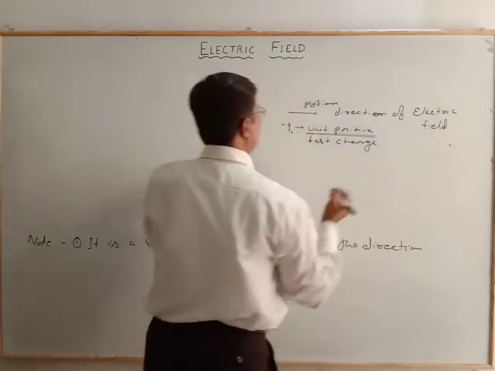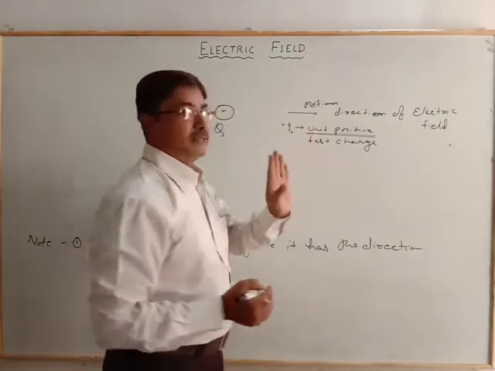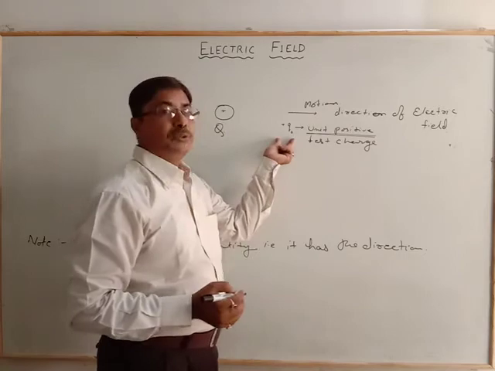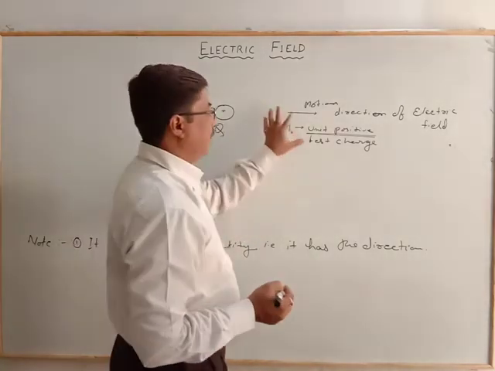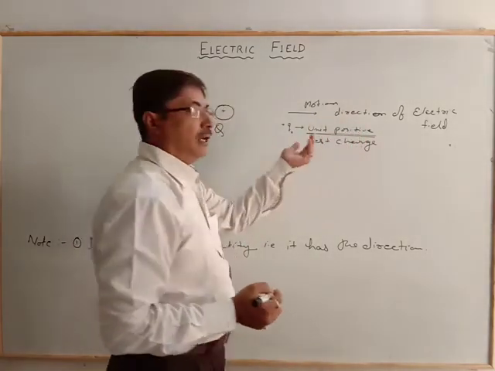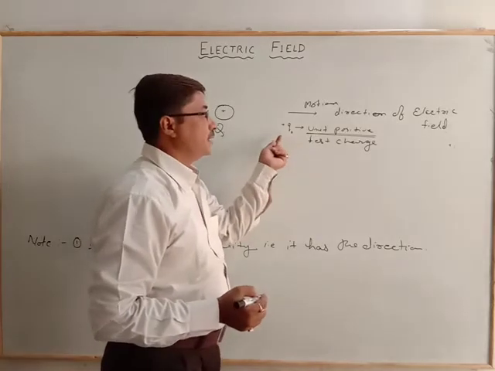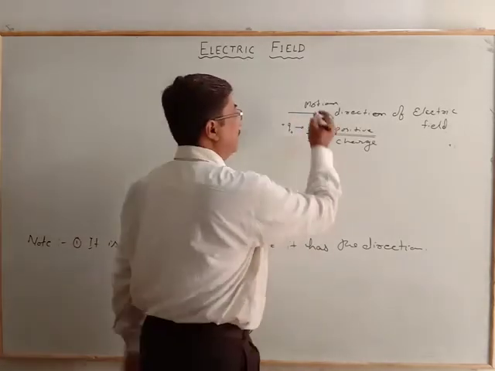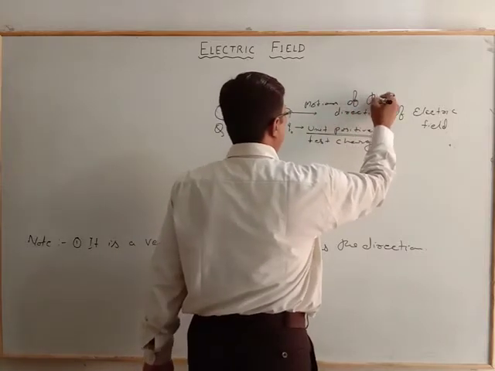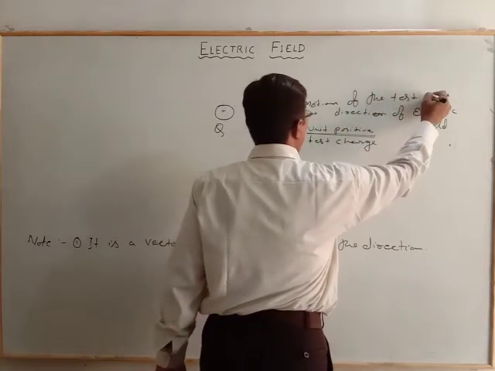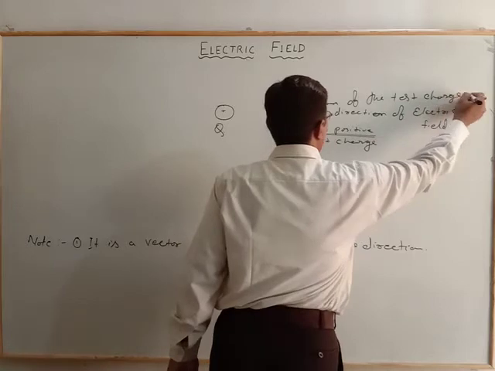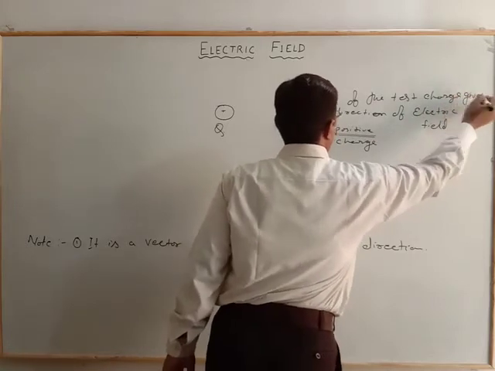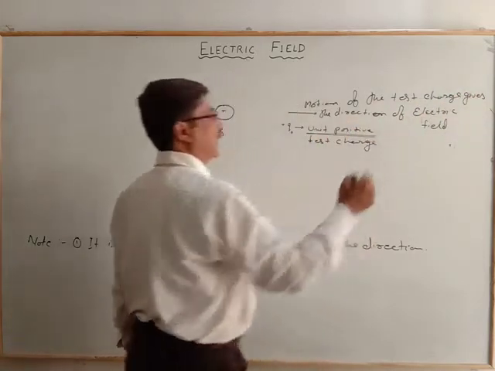That direction, represented by the unit positive test charge, whether it is outward or inward, will be given by the test charge. The motion of the test charge gives the direction of the electric field.